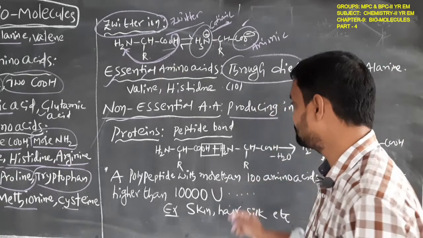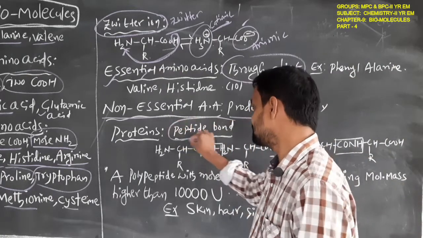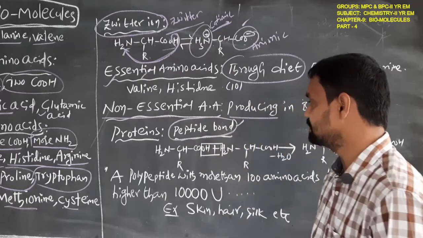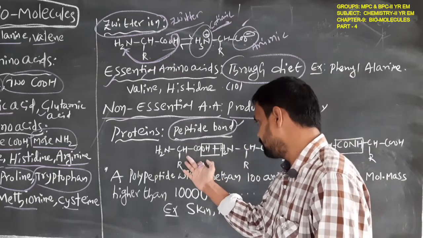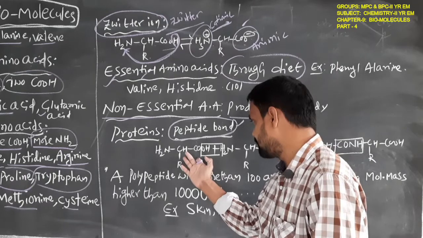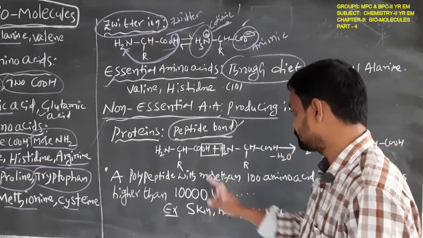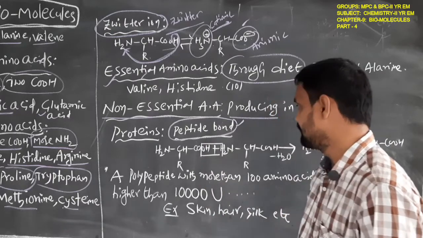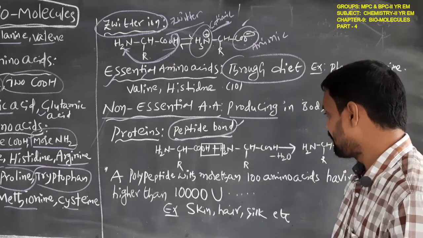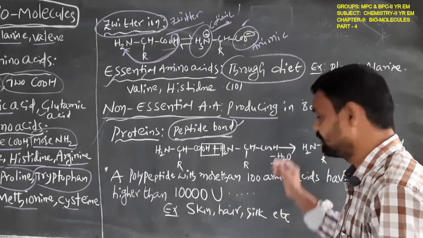Okay students, what is that? Peptide bond. What is meant by the peptide bond? Simple. This is one mole of the amino acid and this is another mole of the amino acid. Two amino acids react with each other and lose a water molecule. How do they lose the water molecule?